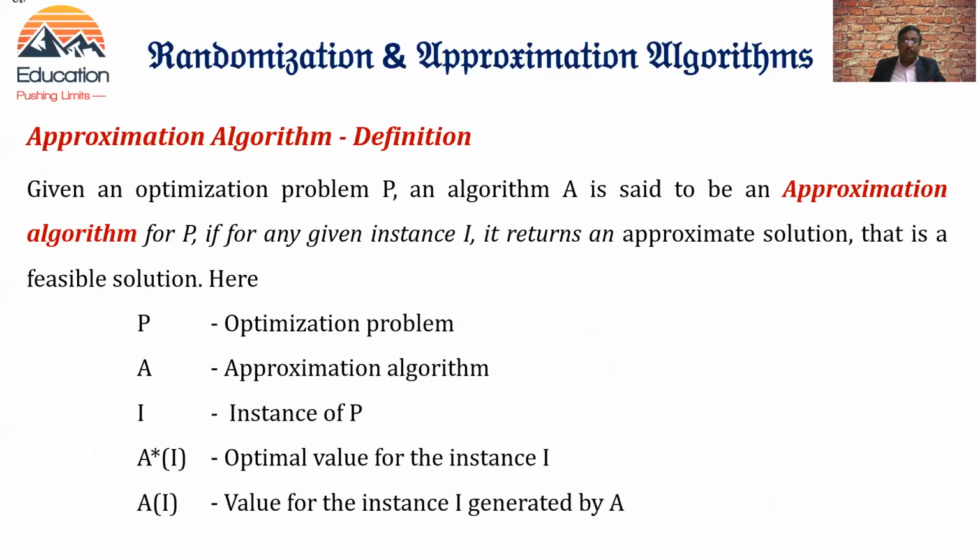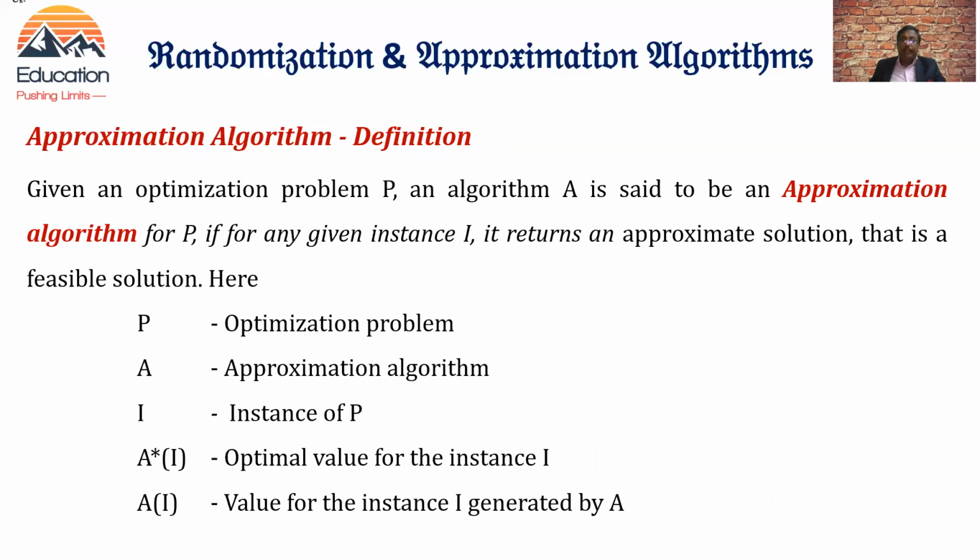The definition of an approximation algorithm goes as follows. Given an optimization problem P, for example the knapsack problem using the greedy approach, an algorithm A is said to be an approximation algorithm for P if, for any given instance I, it returns an approximate solution.